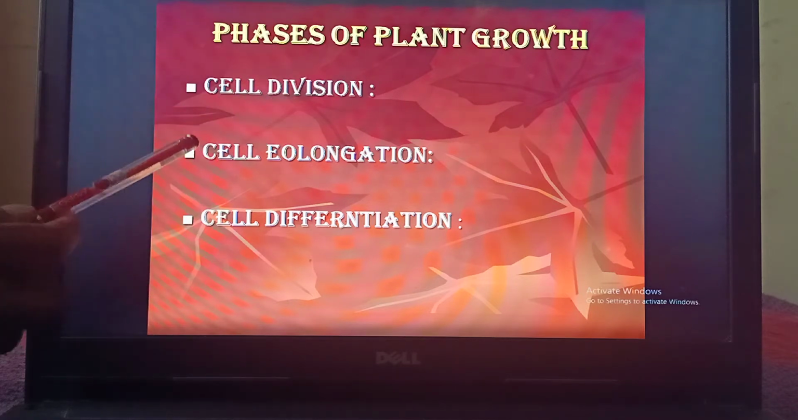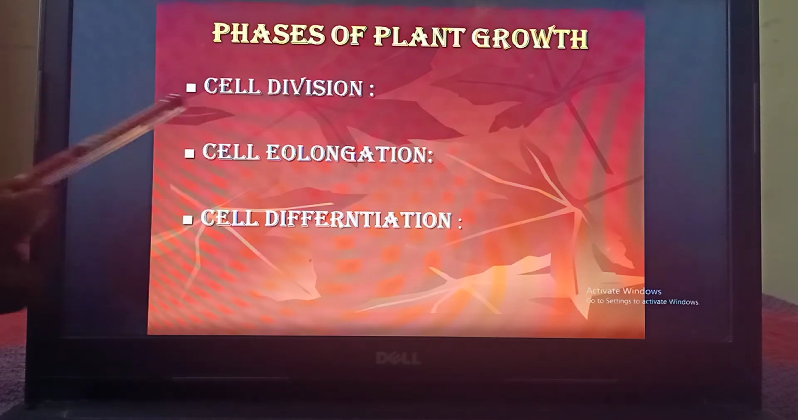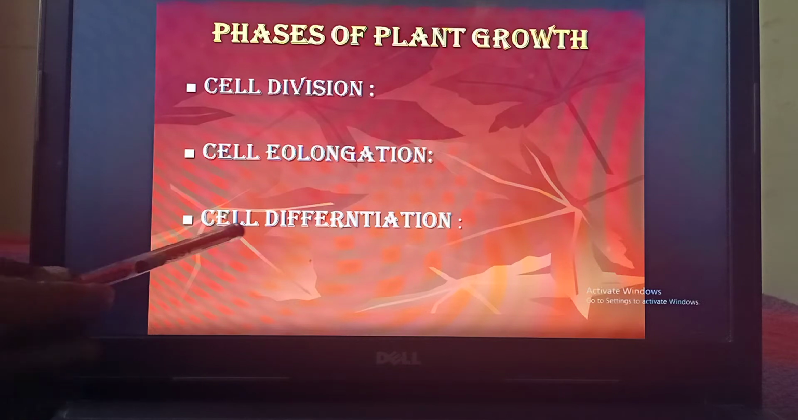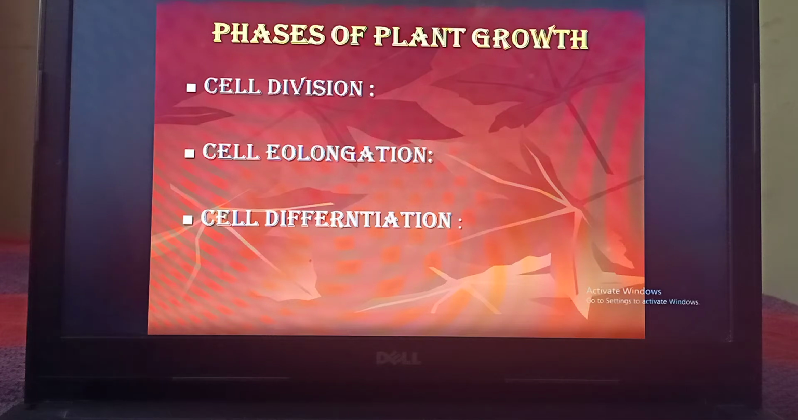The second phase is cell elongation. The increased number of cells elongate by synthesizing protoplast. The vacuole or volume of the cell increases, due to which the size of the cell increases and the organ enlarges. Then the last phase is cell differentiation. In this step, the differentiation of cells takes place on the basis of their function, and due to differentiation, a number of organs are developed.